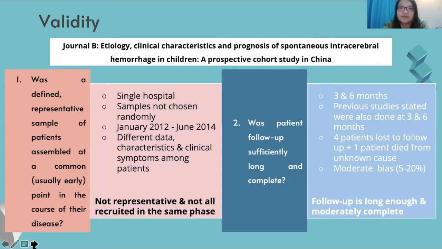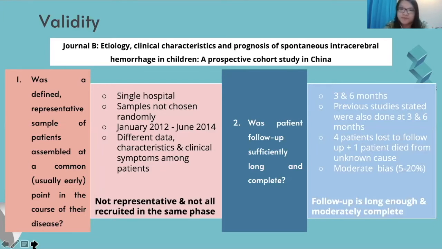For the recruitment phase, the patients were enrolled from January 2012 to June 2014, and a standardized form was used to collect the data and characteristics of the patients, including level of consciousness and stroke risk factors. Therefore, the samples were not really representative of the target population, and not all of the subjects were recruited in the same early phase of spontaneous ICH.